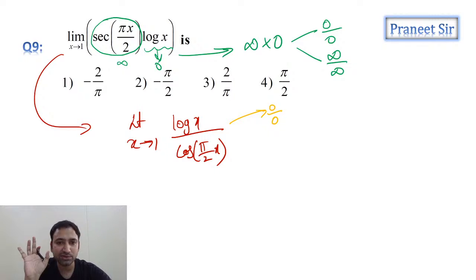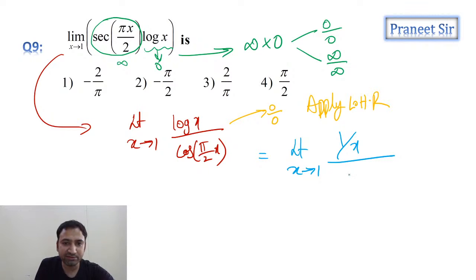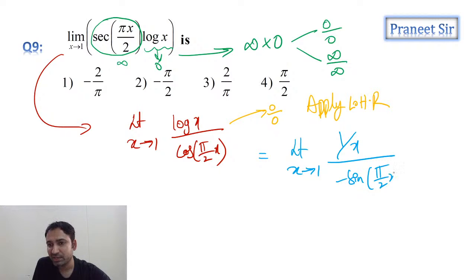Yes, it is in 0 by 0 form. Now you can apply L'Hospital rule. So if you apply L'Hospital rule here, let's see what we get. Limit x tending to 1. Numerator differentiation is 1 by x. Denominator differentiation: cos(pi by 2 x) differentiation is minus sin(pi by 2 x) into pi by 2 x differentiation, which is pi by 2.